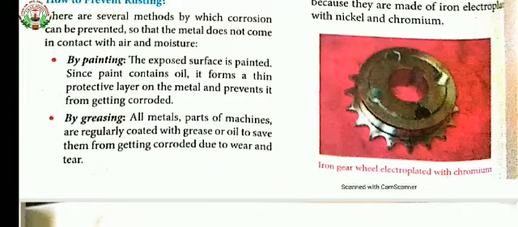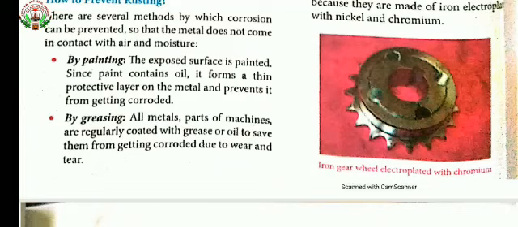Now the second method is greasing. All metal parts of machines are regularly coated with grease or oil to save them from getting corroded due to wear and tear.